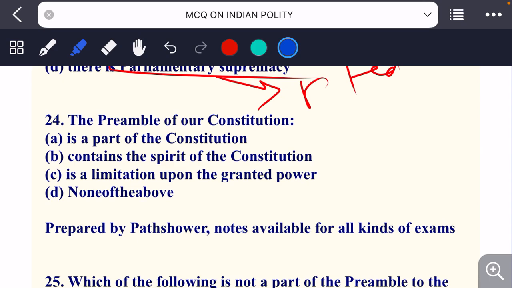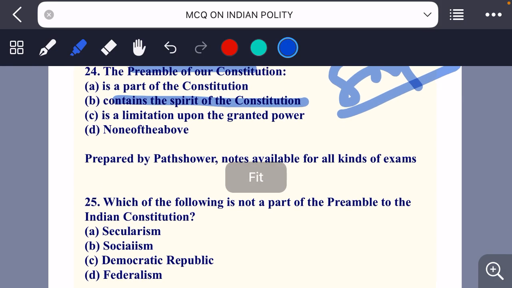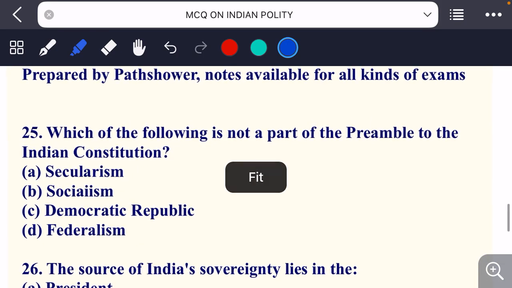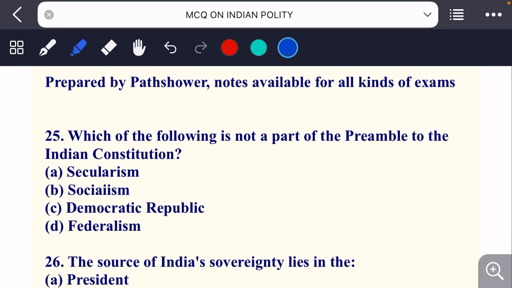Next question, the preamble of our constitution is the part of constitution, contains the spirit of constitution, is not limited upon the granted power, none of the above. So the preamble of our constitution contains the spirit of our constitution, it is considered as the soul of our constitution. Which of the following is not a part of preamble of Indian constitution? Secular, socialist, democratic republic and federalism.